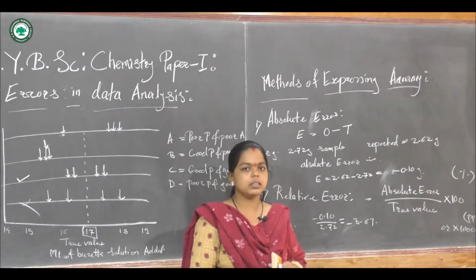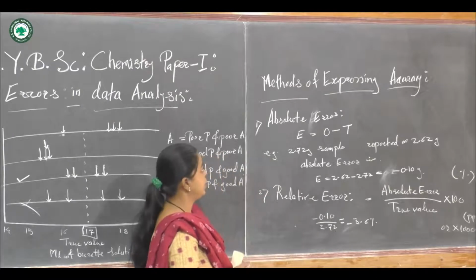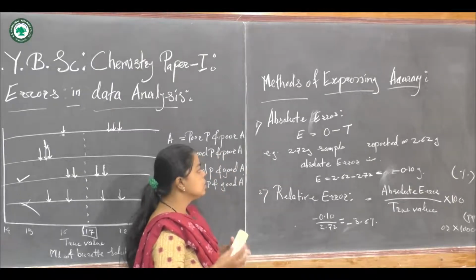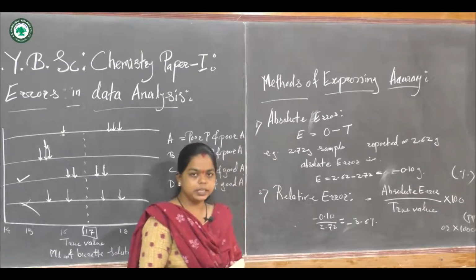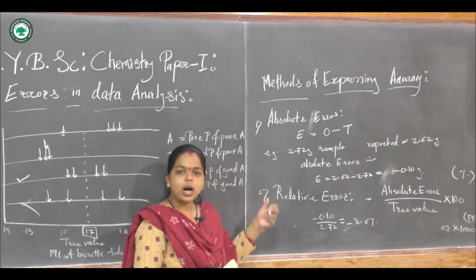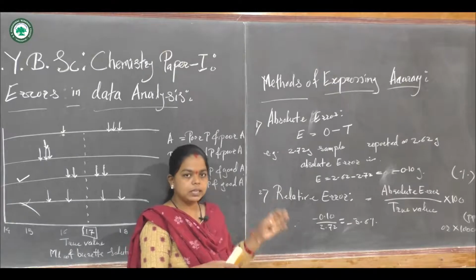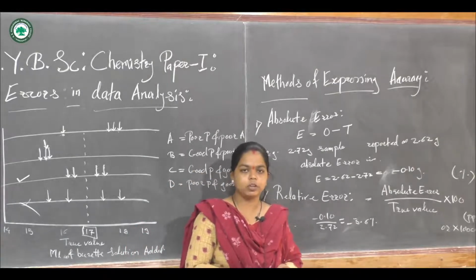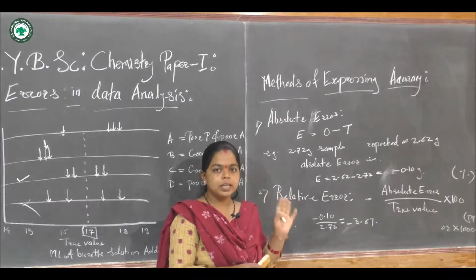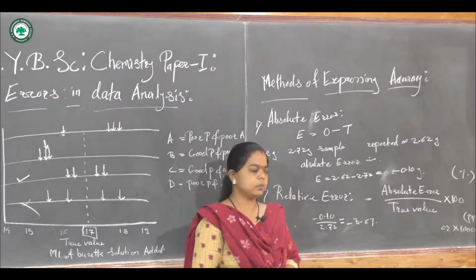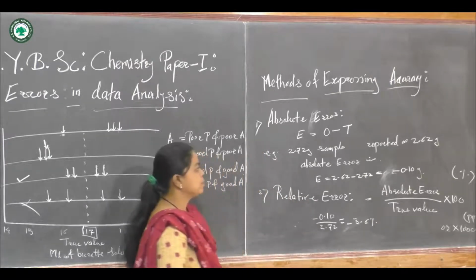So accuracy can be expressed in terms of absolute error and relative error. These are the two types of error. We can calculate this error from a formula, and by calculating error we can determine the accuracy for the given measurement. Now let us see the absolute error.